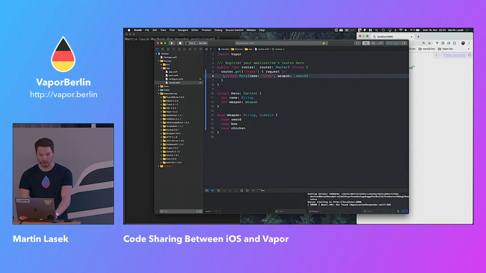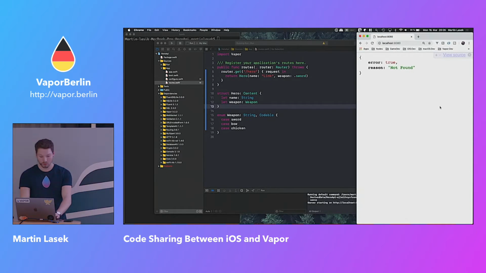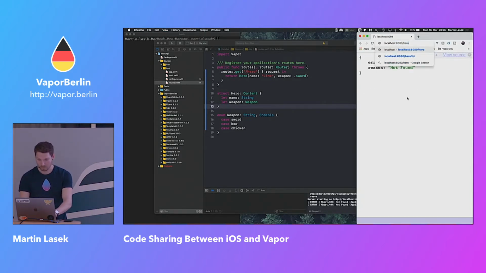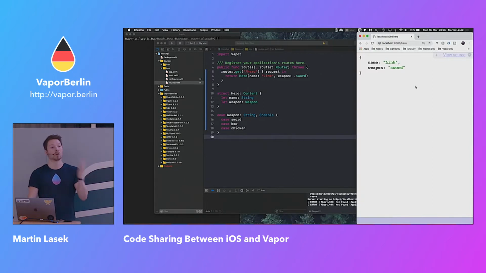If we run that, that should just work out fine. And if we refresh, we see our hero, Link and sword in JSON. Now that code should be duplicated in the iOS app to be able to map back from JSON to your model to be able to work with it.